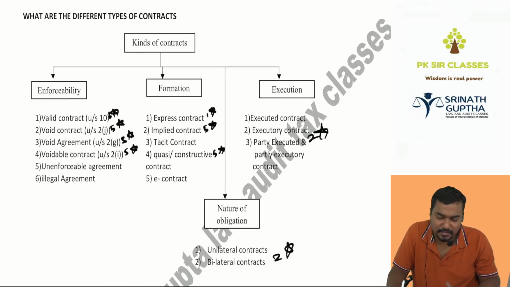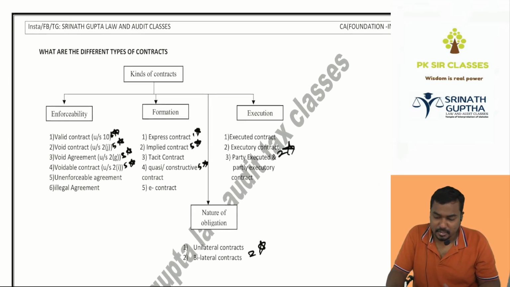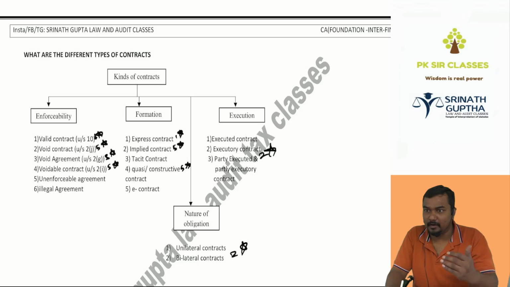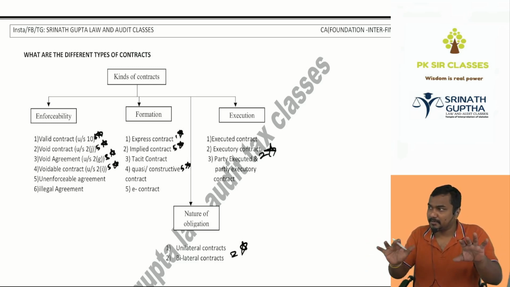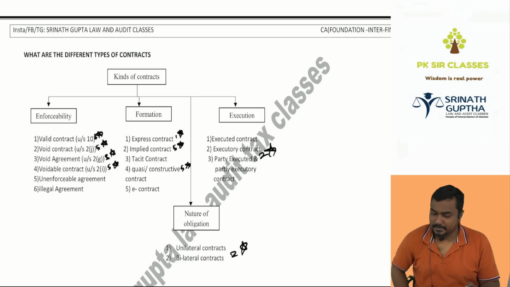Last concept for the chapter. In the first chapter, 1A is introduction to contract, and 1B will be offer and acceptance. We have divided the first chapter into 2 parts. In ICA, everything will be 1 chapter only.